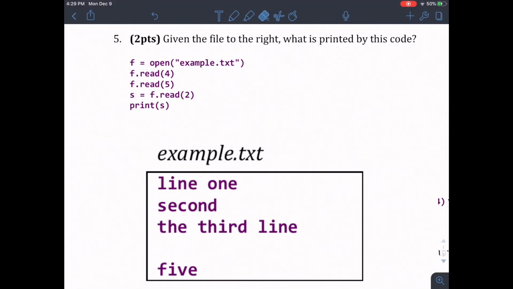So for this next question, we're doing the same thing. We're reading this file. This time we have some different calls to read. So remember, there's this idea of the bookmark, right? As you are reading a file, our bookmark remembers where it is inside this file. So even if you don't save the result of a read, the reading has still happened. The bookmark is still advanced through the file a certain number of times. Remember, whenever I call read with a number in it, this means we're advancing this bookmark this number of characters.